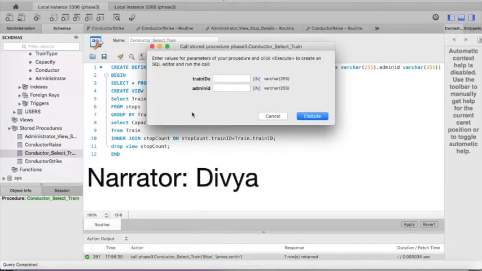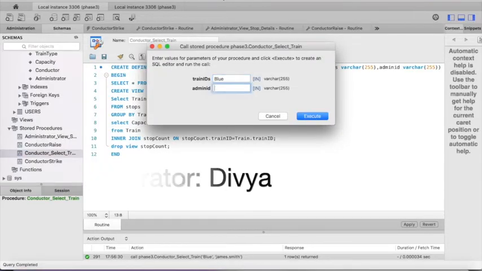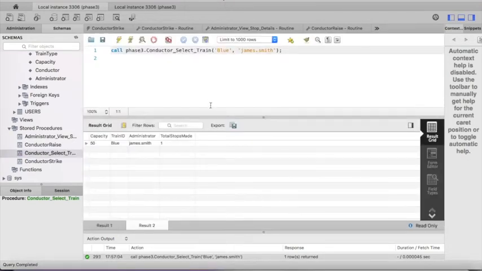So here I'm going to set the train ID to blue, admin ID to James Smith, and here it shows the capacity, the train ID, administrator, and the total stops made for that.